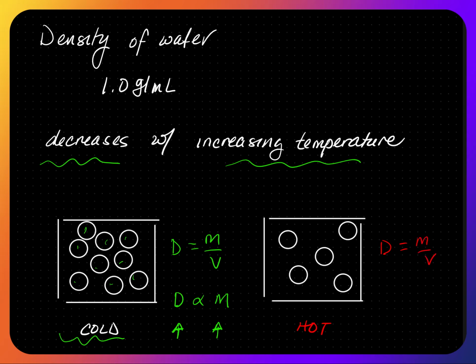My volume for the container is the same. Because the particles move around more, there are going to be fewer particles in that same amount of space. Since the mass decreases, the density will decrease, because again, density is directly proportional to mass.